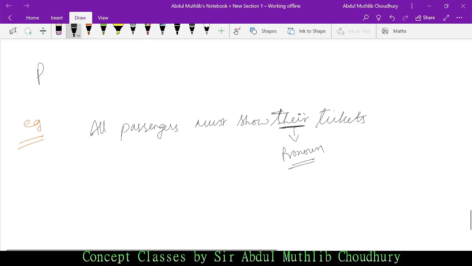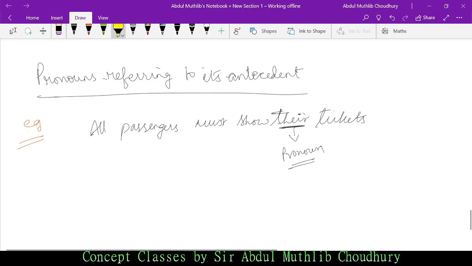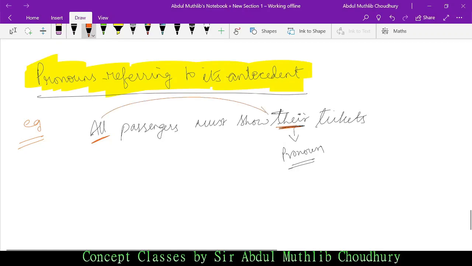Pronouns referring to its antecedent. See, all passengers must show their tickets. Their is referring to whom?